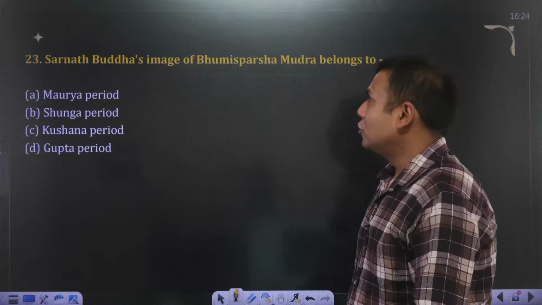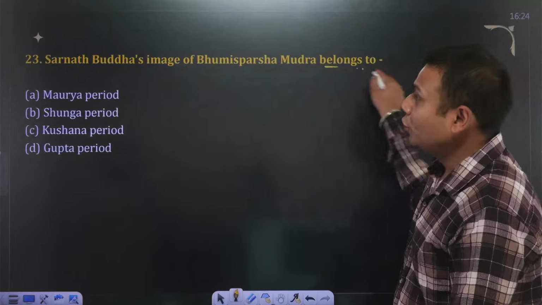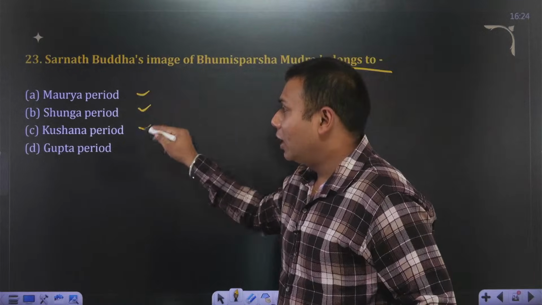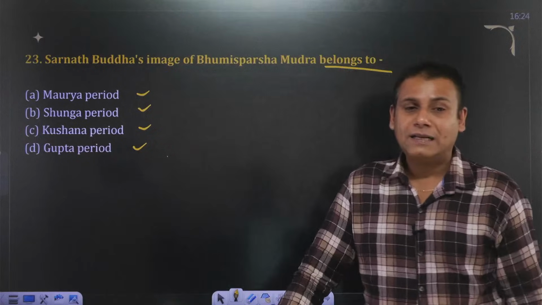Sarnath Buddha image of Bhumi Sparsh Mudra belongs to Mauryan period, Shunga period, Kushan period, or Gupta period? Fast.